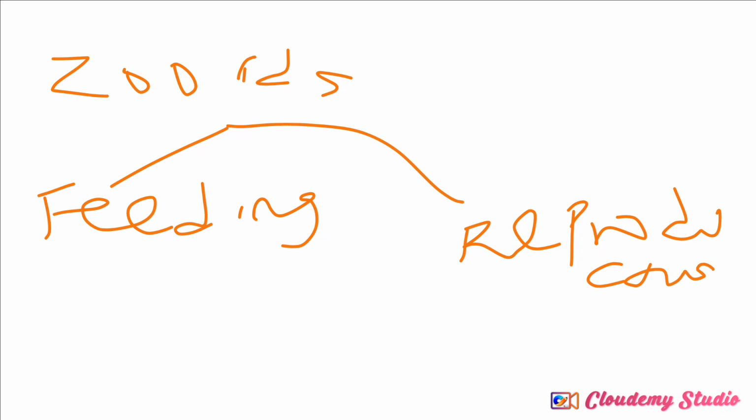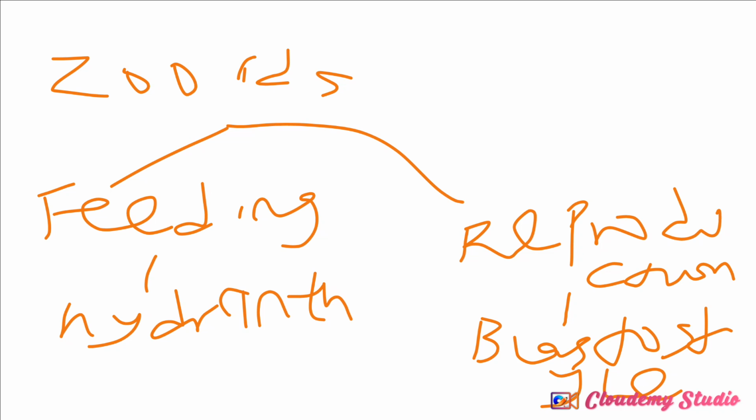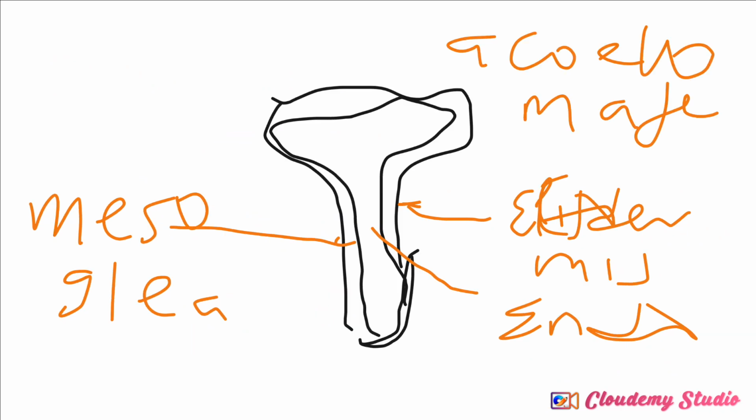You understand? Now, the one that is used for feeding is called the hydrant. And the one that is used for reproduction is called the blastostyle. You understand? The one that is used for feeding is called the hydrant, and the one that is used for reproduction is called the blastostyle, which we will mention very well in Obelia geniculata very soon. Now, let us go to the next slide.